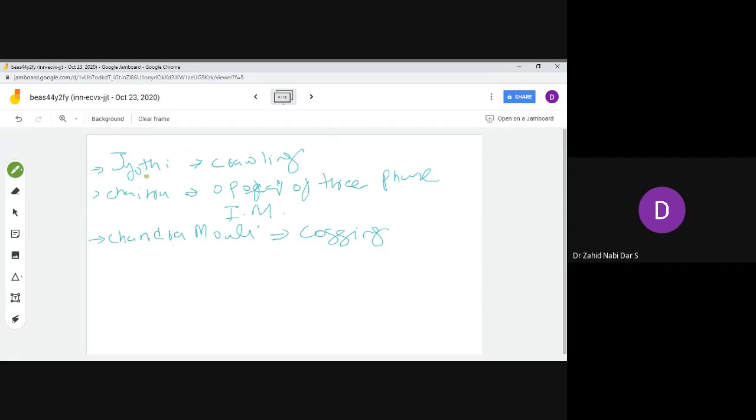In tomorrow's class, Jyoti has to go for crawling, Chaitra has to go for the output equation of the 3-phase induction motor, and Chandramouli, you have to explain cogging phenomena.